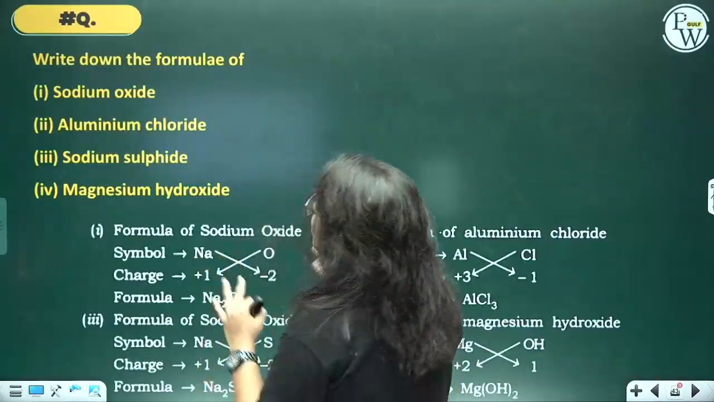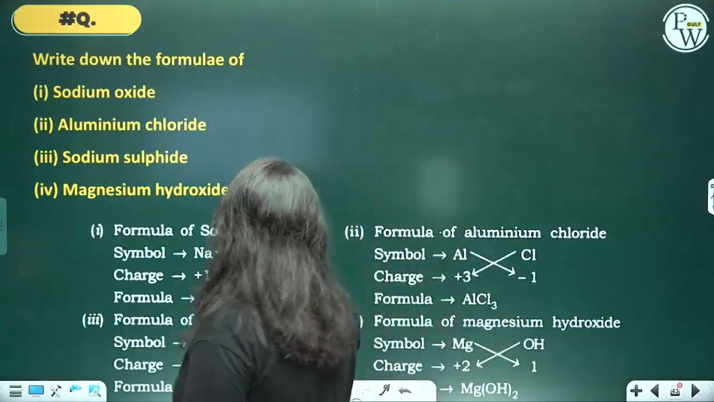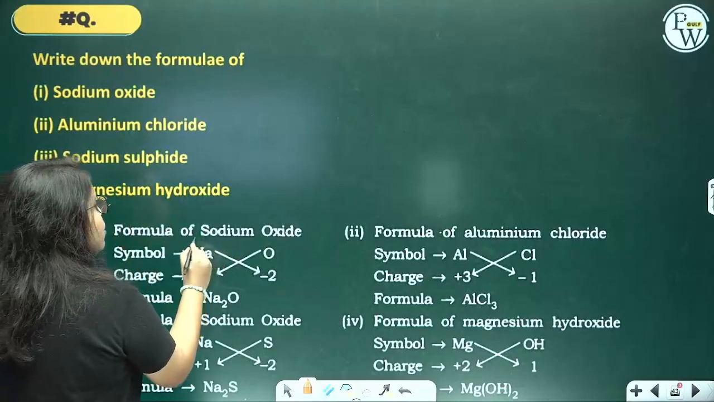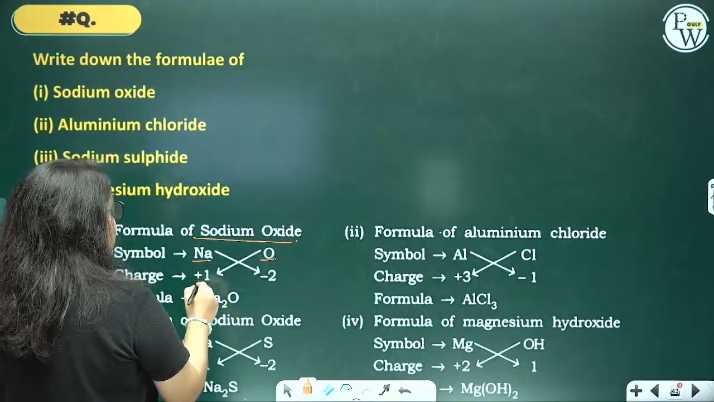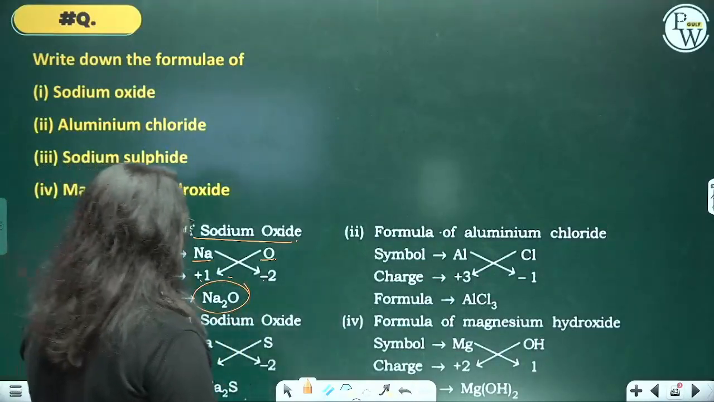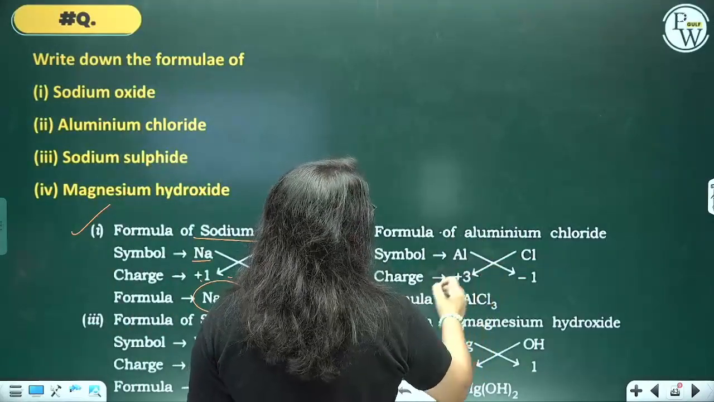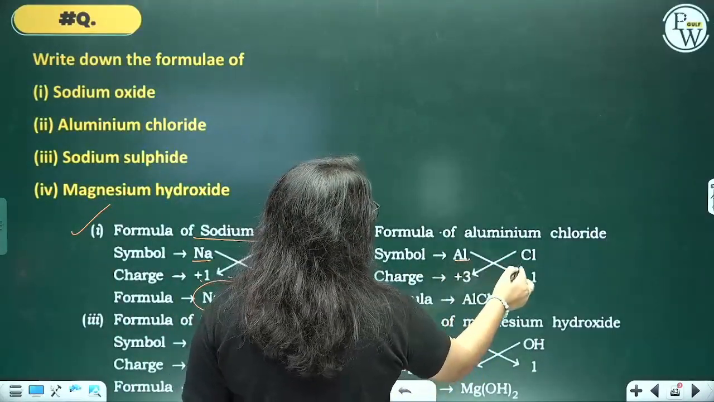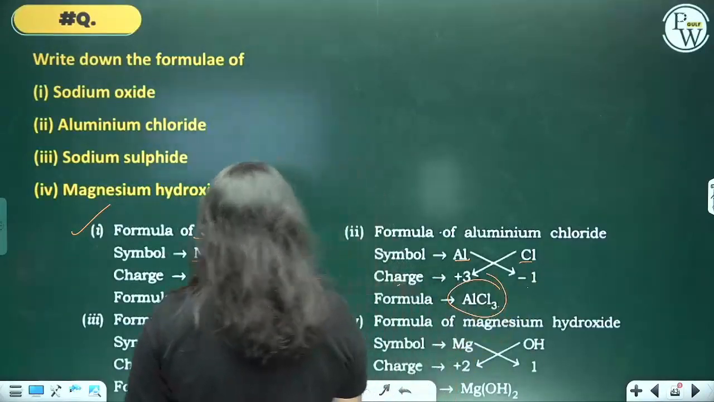Now let's do some questions. The formula of sodium oxide. Again, the same thing. Sodium oxide, the symbol is Na, oxide O, charge +1, -2, crisscross, Na2O. Then aluminium chloride. Symbol Al, Cl, charge +3, -1, AlCl3.